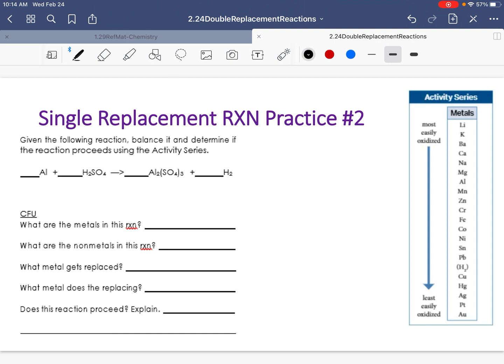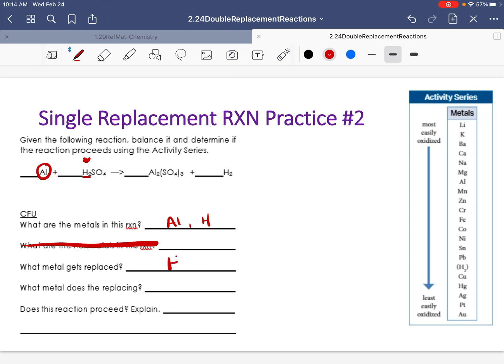And here's our second type. What are the metals in this reaction? We have single aluminum and we have hydrogen. Hydrogen is not a metal, but it has metal properties sometimes. So the metals in this reaction are aluminum and hydrogen. We can skip the non-metal question. What metal gets replaced? So remember, we're always replacing the one in a current relationship.